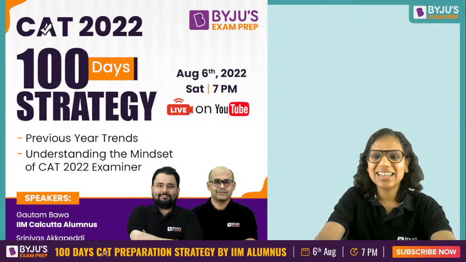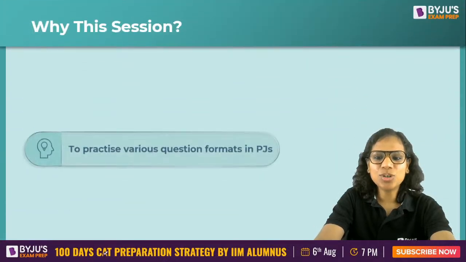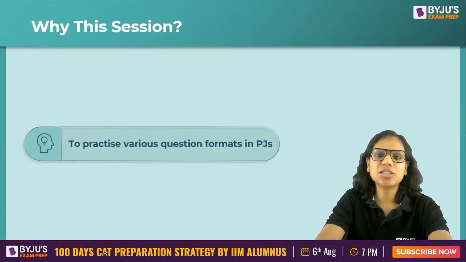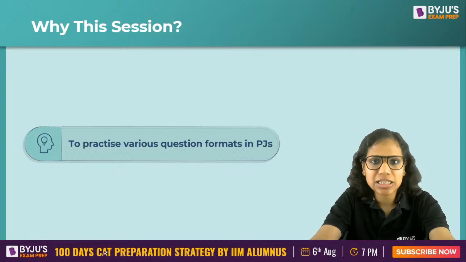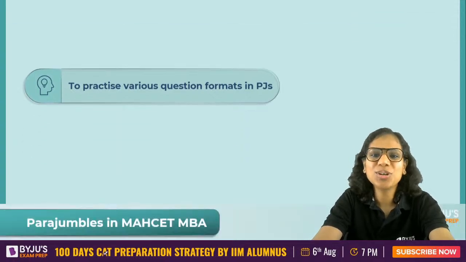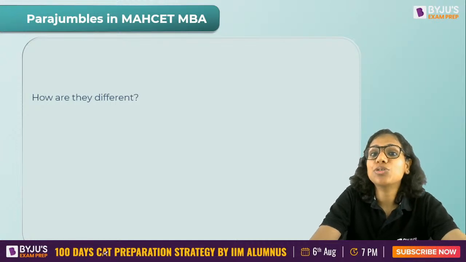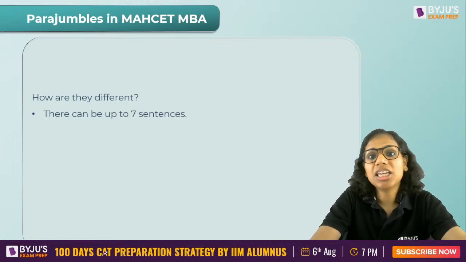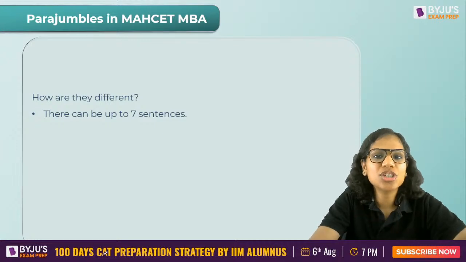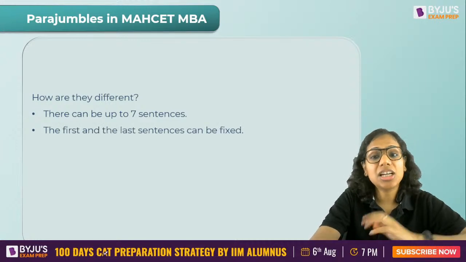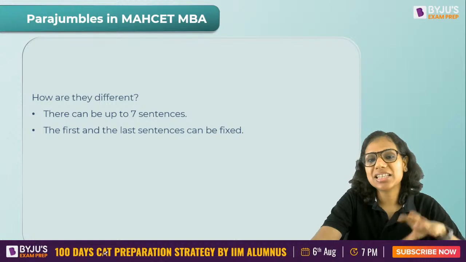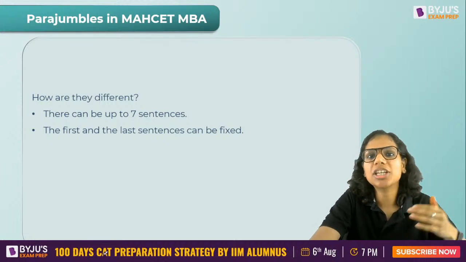Now, coming to why this session, of course, to practice various question formats as we just discussed. 3 question formats we are going to discuss. Now, in MAH CET, how are the parajumbles different from the other exams? There can be up to 7 sentences. It's also possible that the first and the last sentences are fixed in their position, and you have to arrange the middle 5.